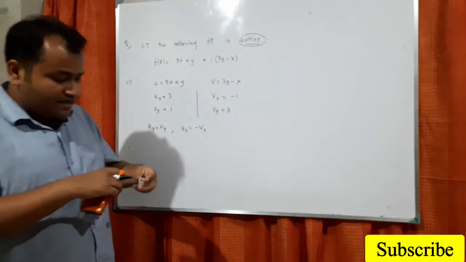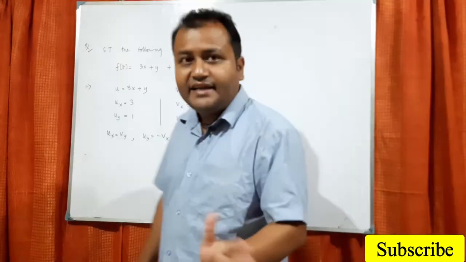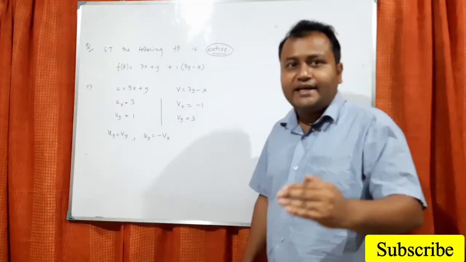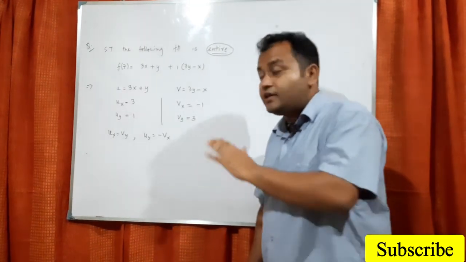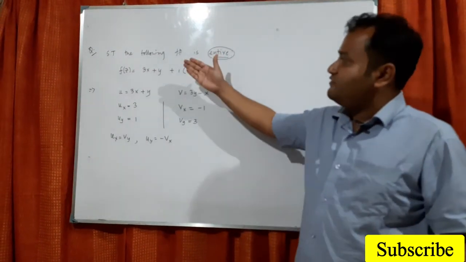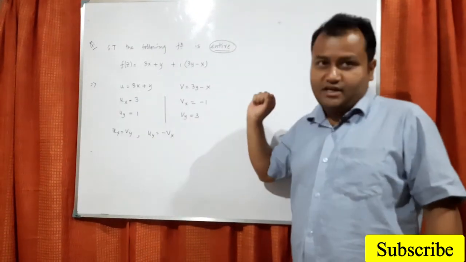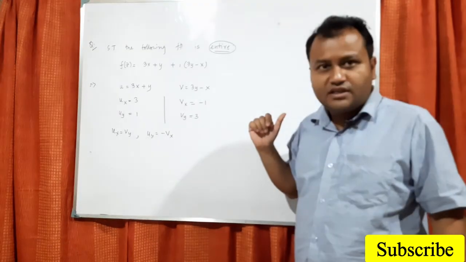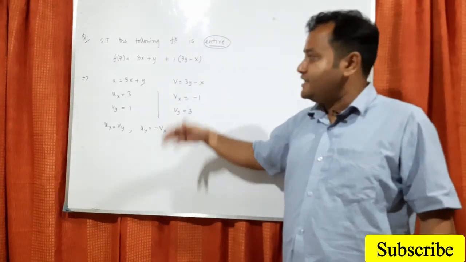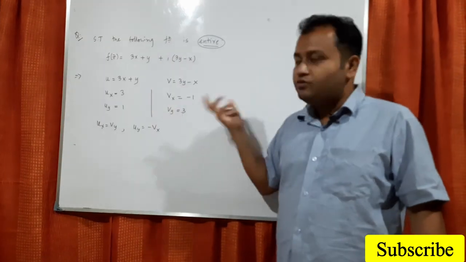So that's all for this class. What have we discussed in this class? We discussed what an analytic function is, and how the analytic function and entire function are related to the CR equation, because everything is related to the CR equation after all. Then we have shown that if some function is analytic, then the u part and the v part will be harmonic functions. So we have also defined harmonic function, and finally we have shown some problems. So please follow this. The next part will be coming, where we will be doing some more problems, some more diverse lectures will be there. Thank you.